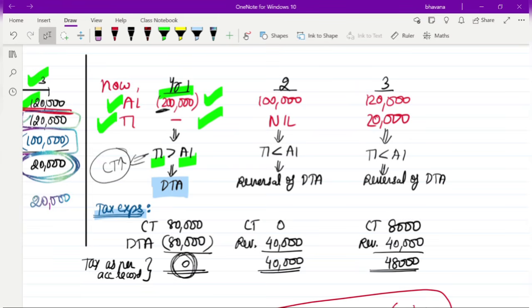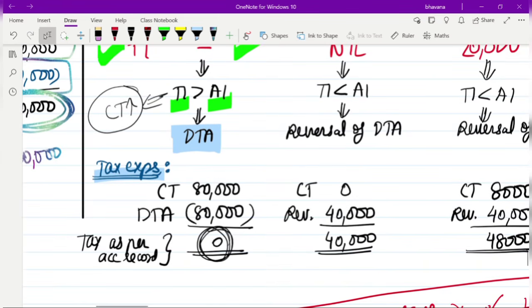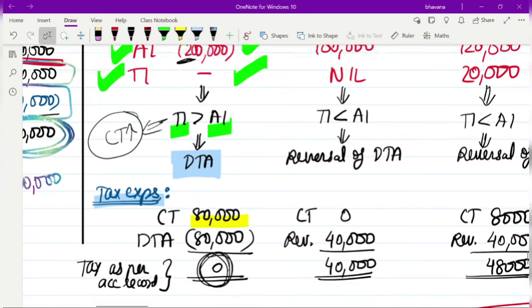So what will be your current tax here? Here I have written a current tax of 80,000. So people will get confused here. Like you don't have a taxable income. The taxable income is 0. Then how did you find out the current tax will be your question here?